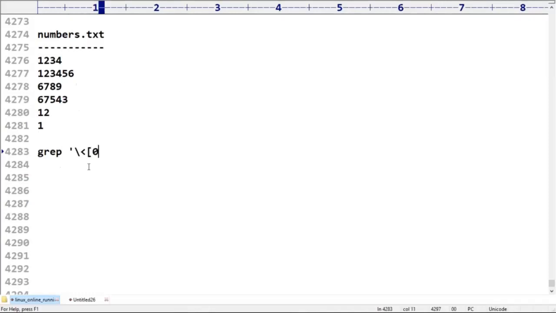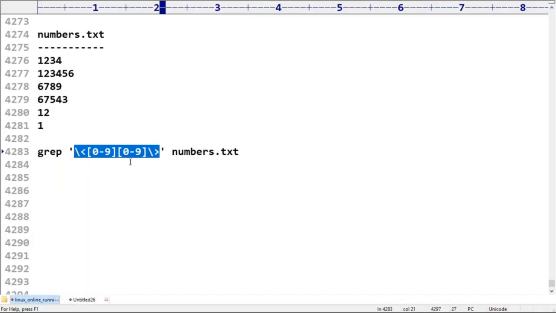and now I'm trying to take 0 to 9, 0 to 9, next 0 to 9, 0 to 9. Next the backslash greater than symbol, followed by numbers.txt. So what is the meaning of this one? Anyone, can you please tell? How many matches are there if I use it like this?